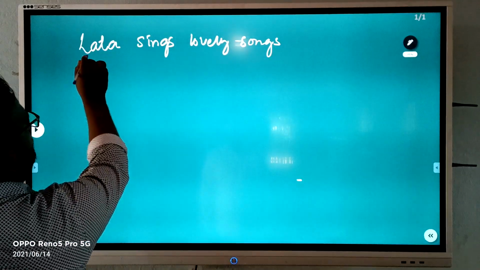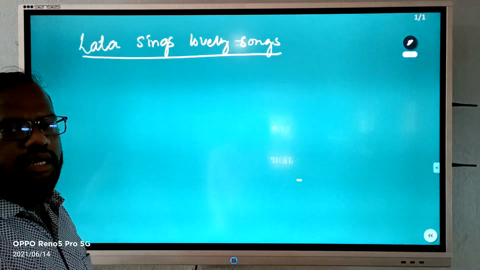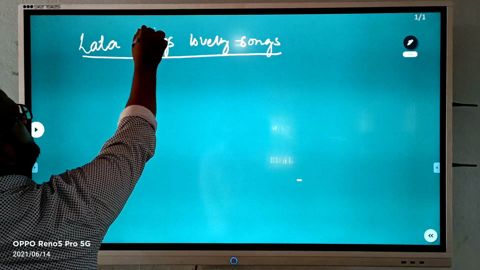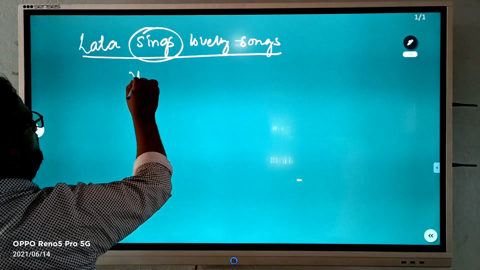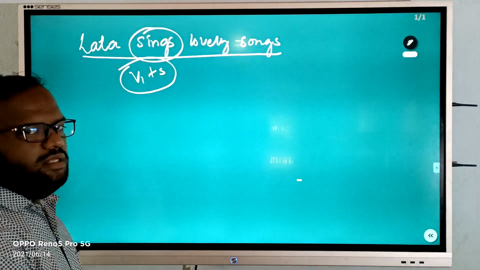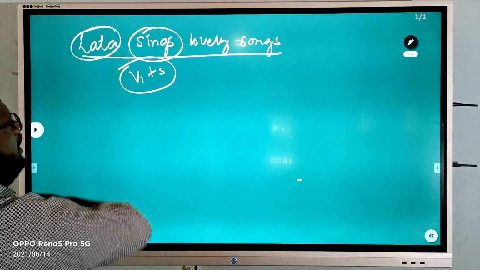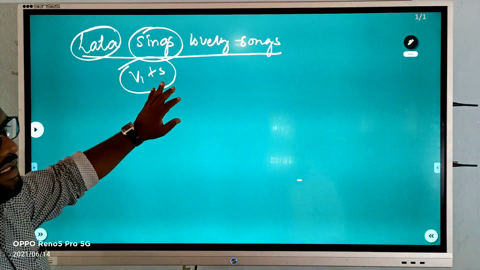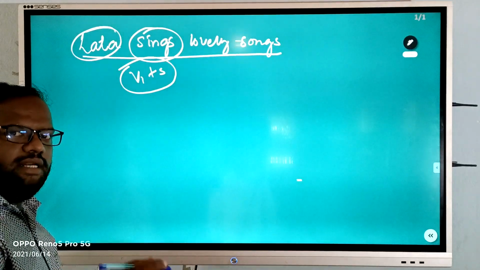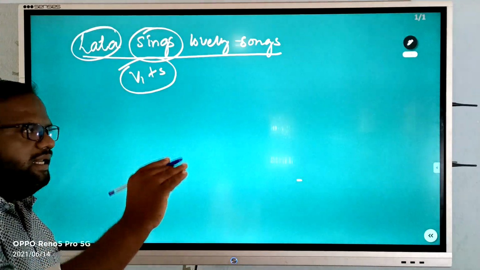So this sentence, when we are reading, then definitely we can understand it is in the simple present tense. What is the reason to say it is simple present tense? Because sings, V1 plus s, is added for the third person singular, and here the third person singular is Lata. So definitely we can call it simple present tense. When we are converting simple present into passive voice, it will become present continuous tense.